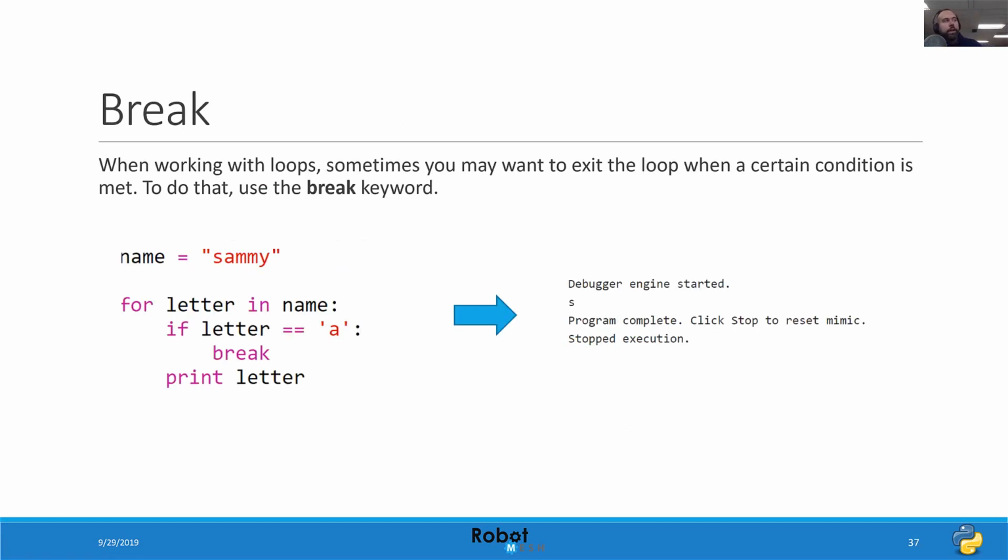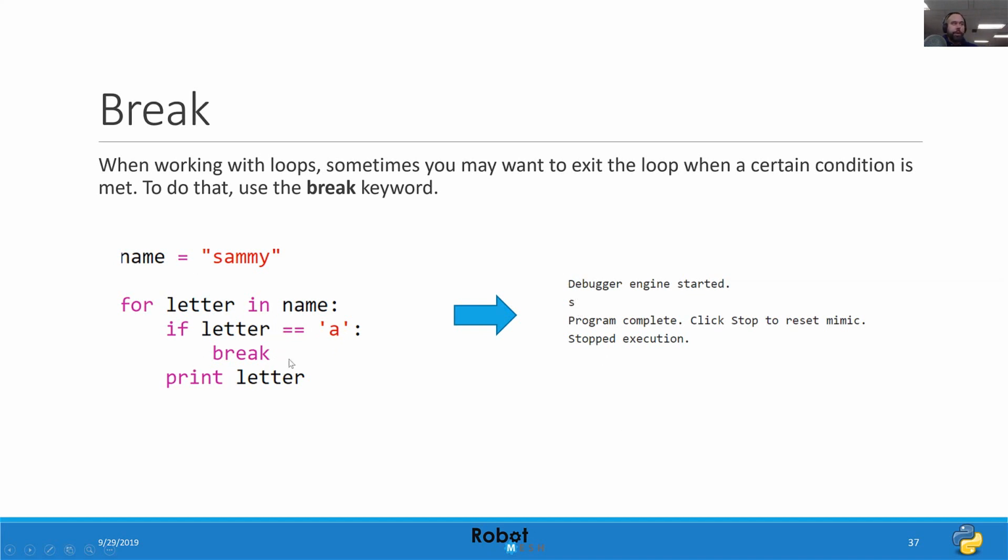Okay, when working with a for loop, I can use the keyword break, which breaks out of the loop. So here what I can say is I'm going to iterate through each character in the name. And if the letter equals, so here I'm using the equality comparison, equal A, then break. So here what it's going to do is it's going to print the letter S. It's going to come to A, and if the letter equals A, we break out of the loop. And so what's going to happen is all it prints is the character S.